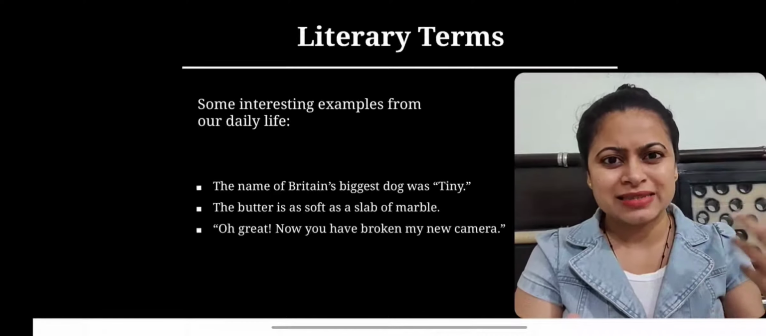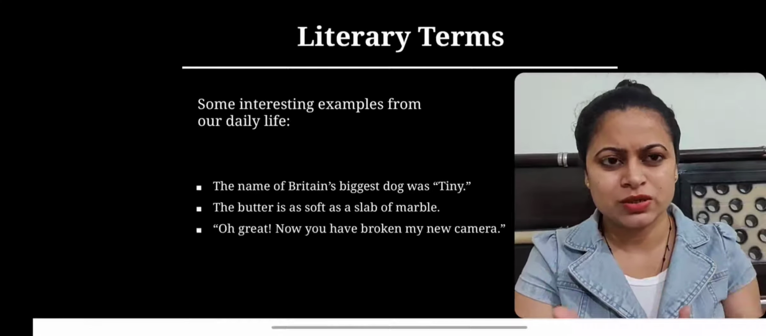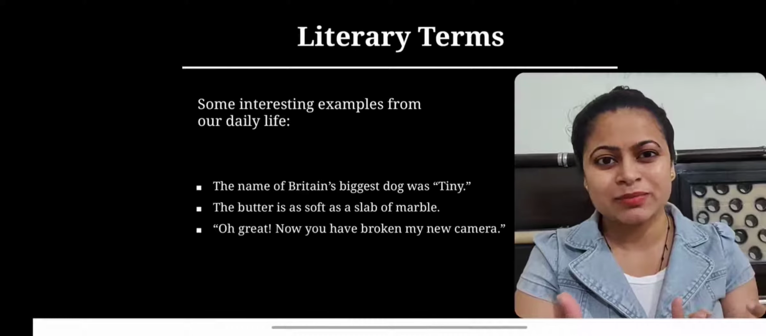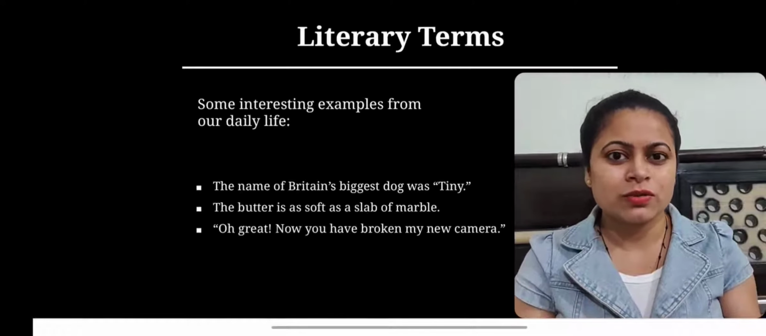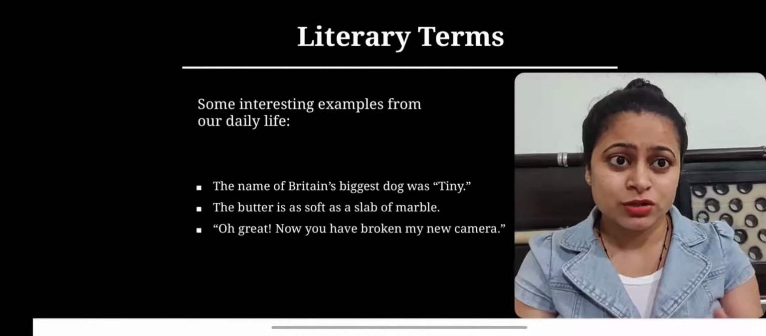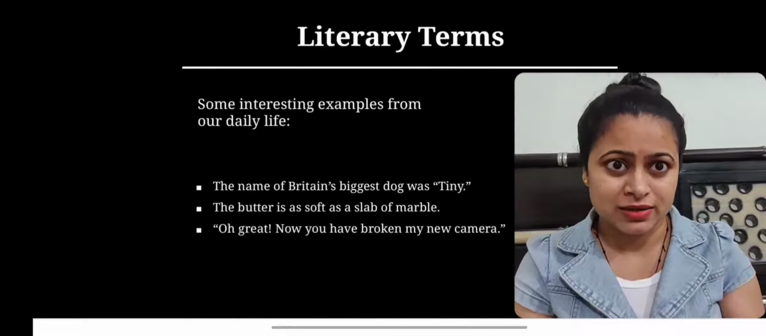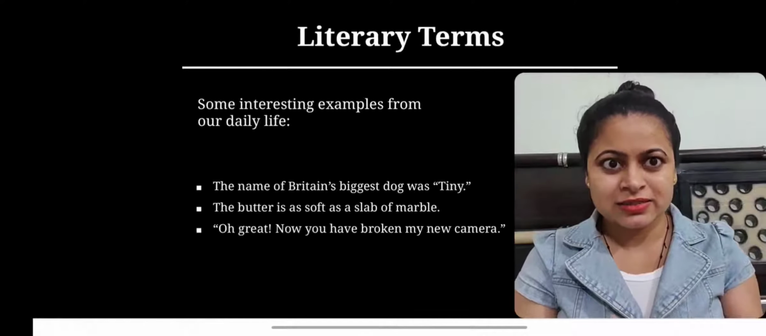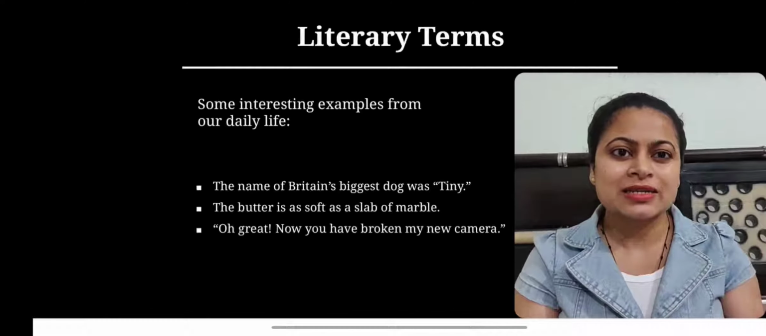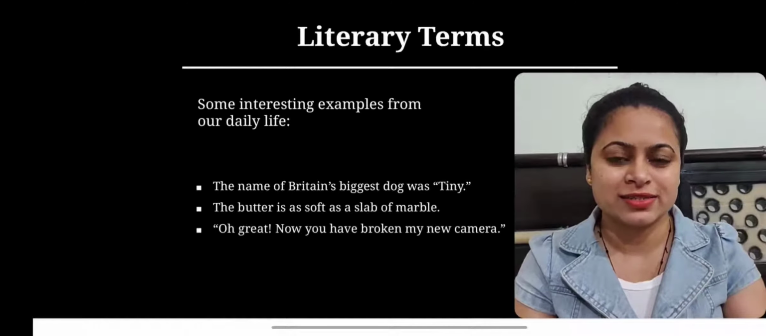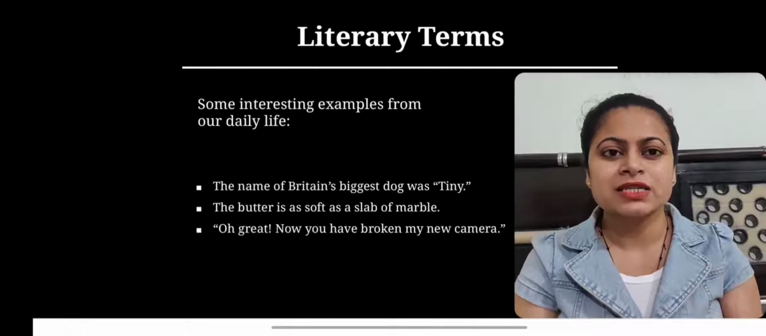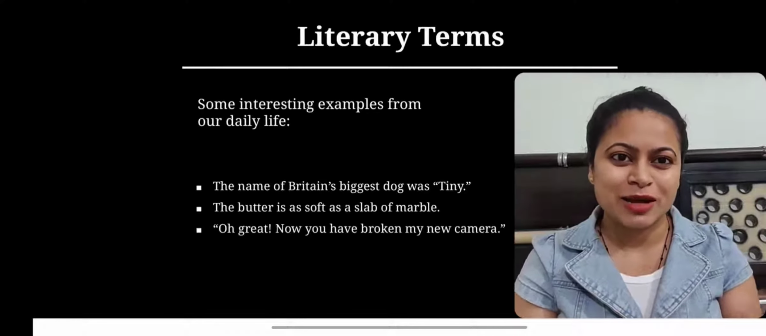So, as per the stature of this dog, which is very colossal and big, the expected name is also related to somewhat big or huge. But on the contrary, the name is Tiny, which is ironical. And in the second statement, the irony is very evident, where the speaker is expressing his annoyance over the stiffness of the butter by saying the butter is as soft as a slab of marble.